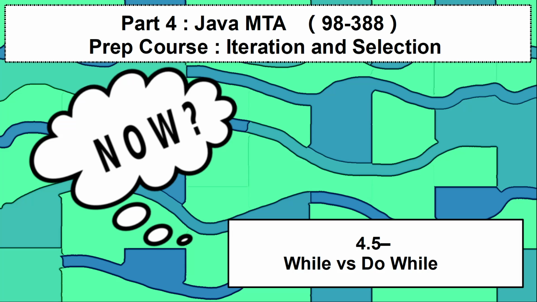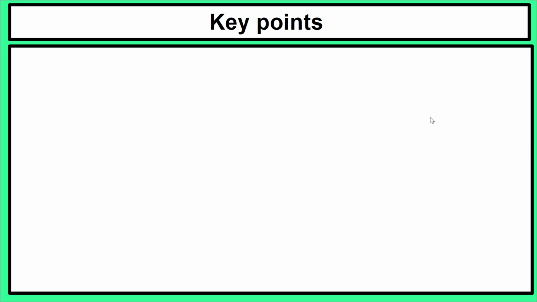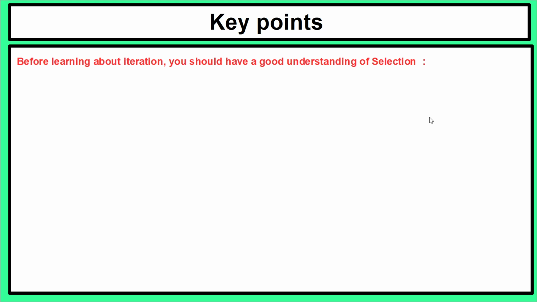In this video we're going to be looking at the two different types of while loops. We're going to be looking at the while iteration and the do while iteration. As always, I'm going to tell you the key points as quickly as possible, and then I'm going to give some questions for us to go through the knowledge and make sure we cement the important information needed for the Java MTA exam.